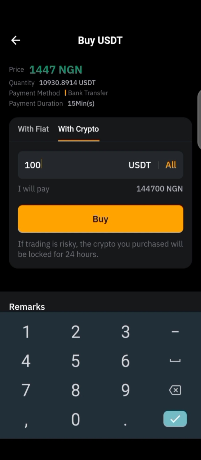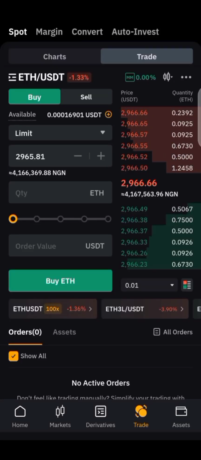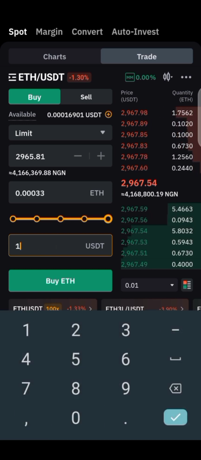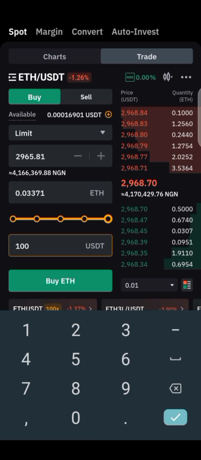I'm going to take you to the second phase. We are going to convert your USDT to the currency I'm about to show you. So watch as I'm taking you through. Alright guys, we are using Ethereum for this arbitrage. Remember we got our 100 USDT at the price of 144,700. So we are going to insert our 100 USDT here. With our 100 USD, we are going to have 0.03371 of Ethereum. So that's what we are going to have with our 100 USDT.